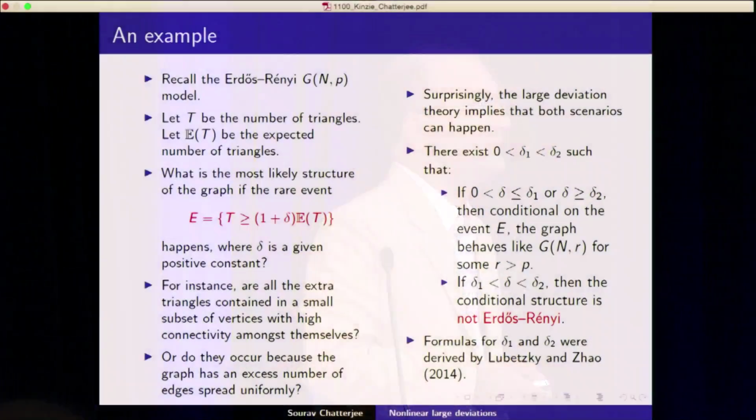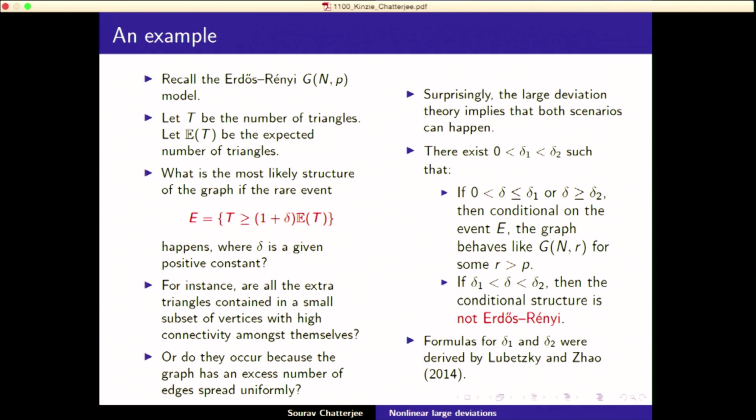I should say that there was this very nice work of Lubetzky and Zhao afterwards, where they found formulas for delta 1 and delta 2.